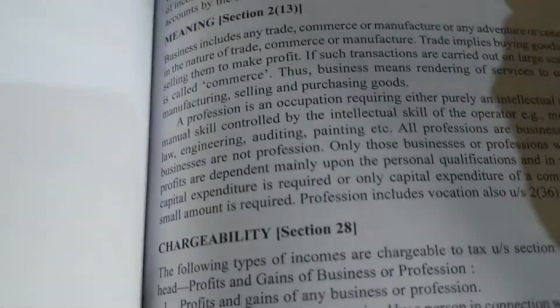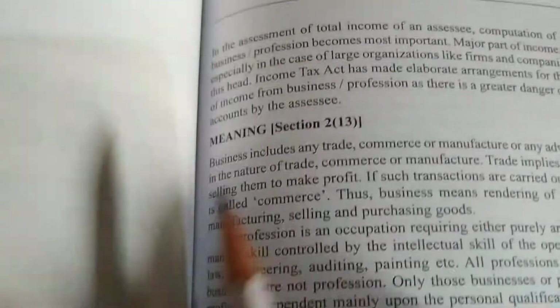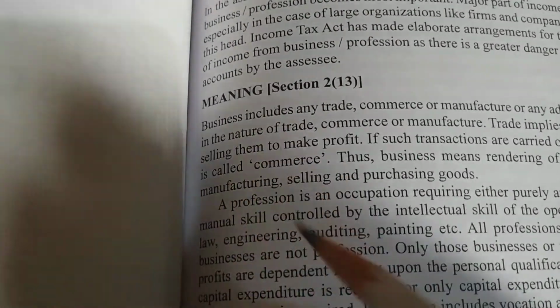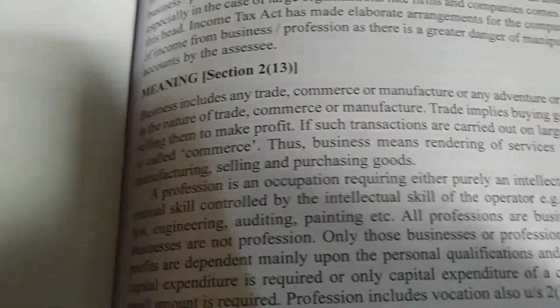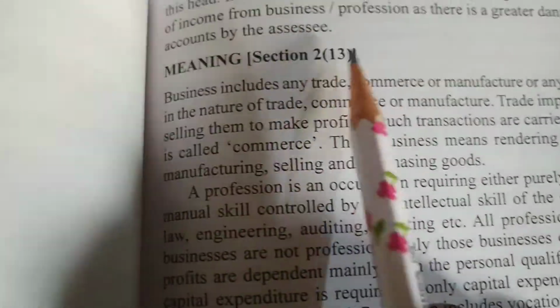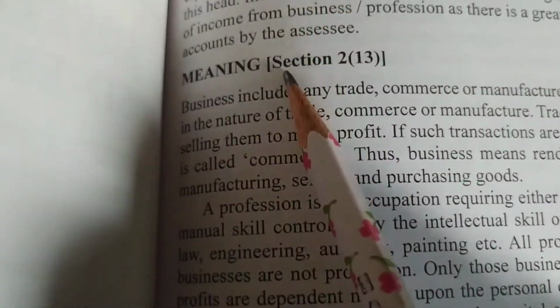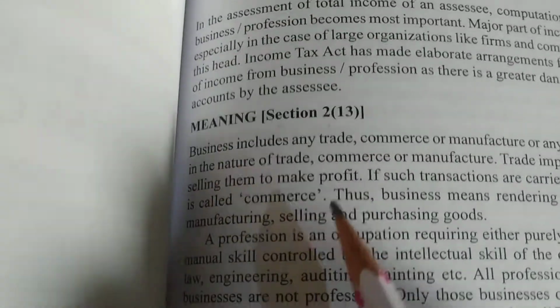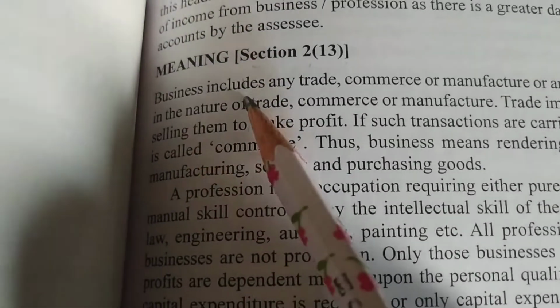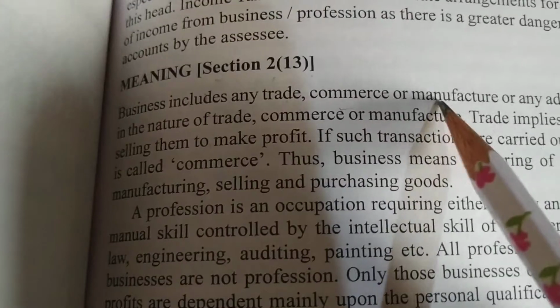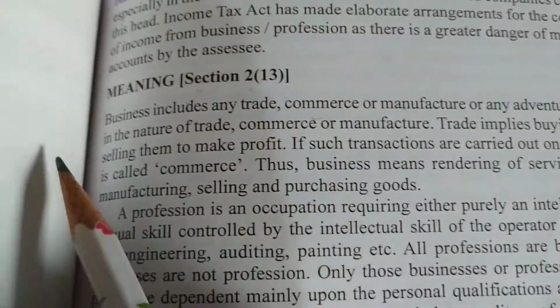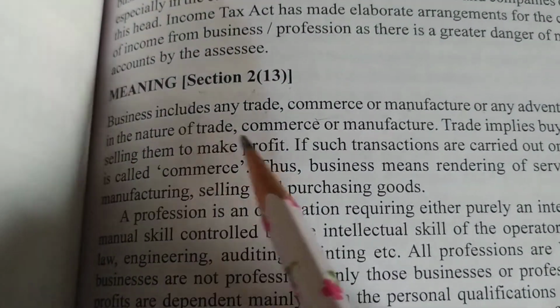On page number 205 we have the introduction. First we'll see the introduction of business and profession, then we'll focus more on profession. See what it says about business. Section 2, subsection 13: business includes any trade, commerce or manufacture, or any adventure or concern in the nature of trade, commerce or manufacture.